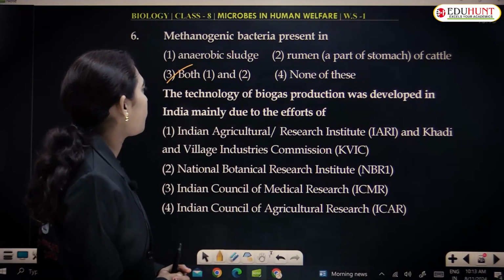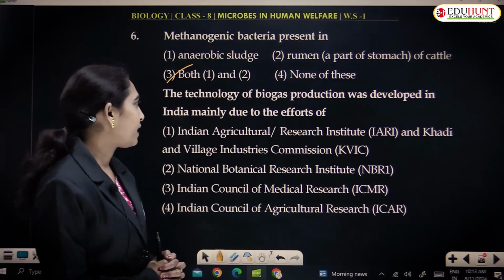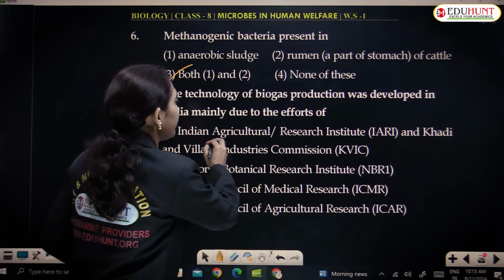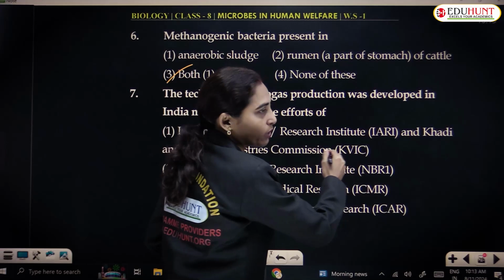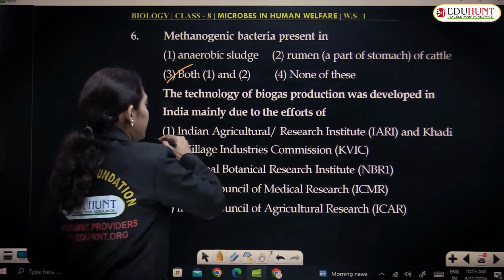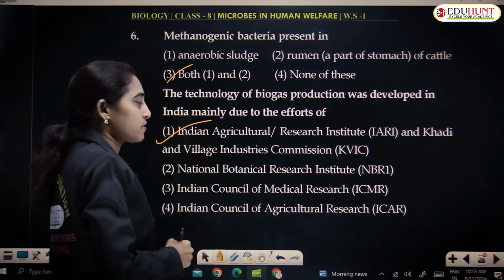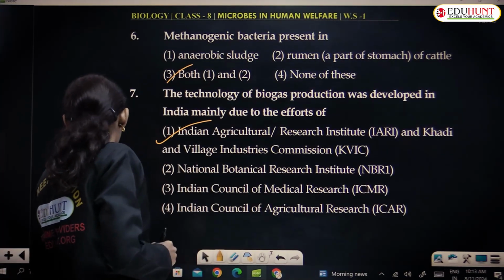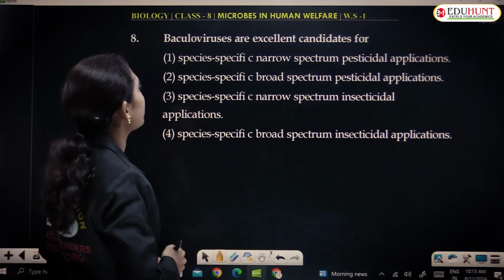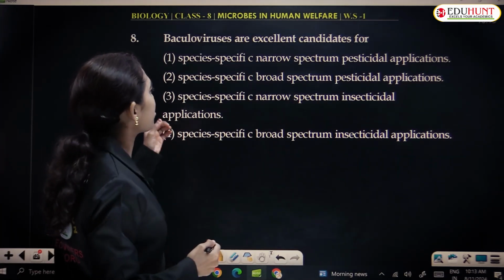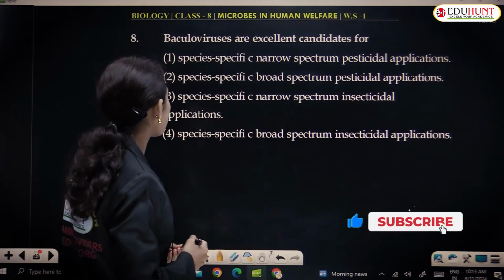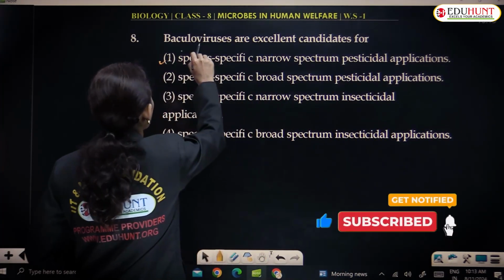The technology of biogas production was developed in India mainly due to the efforts of Indian Agriculture Research Institute, IARI, and Khadi and Village Industry Commission, KVIC. This is the answer. Baculoviruses are excellent candidates for species-specific narrow-spectrum pesticide applications. This is the answer.